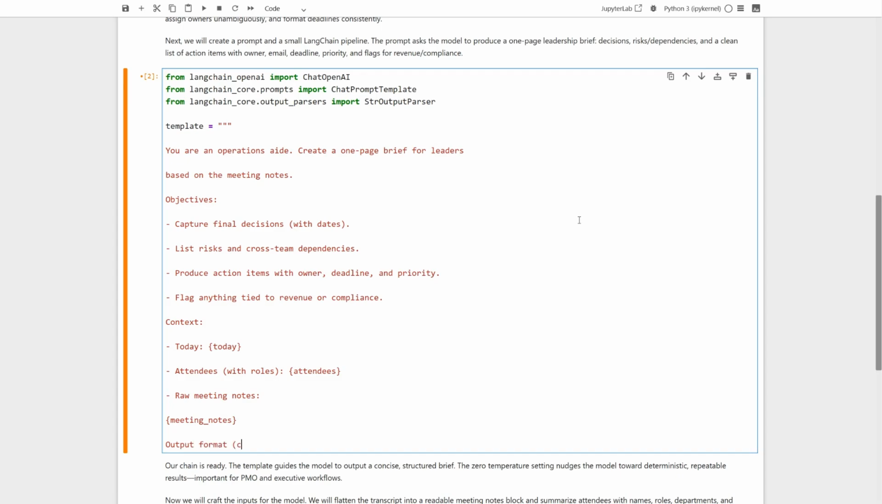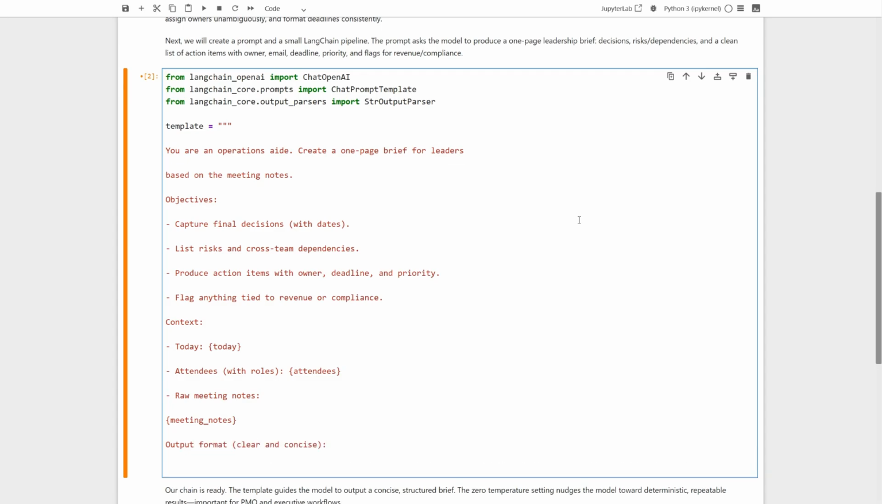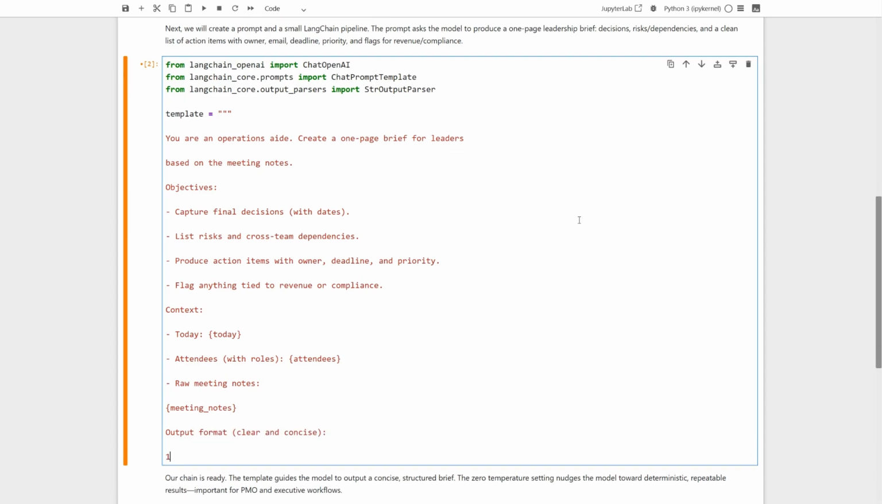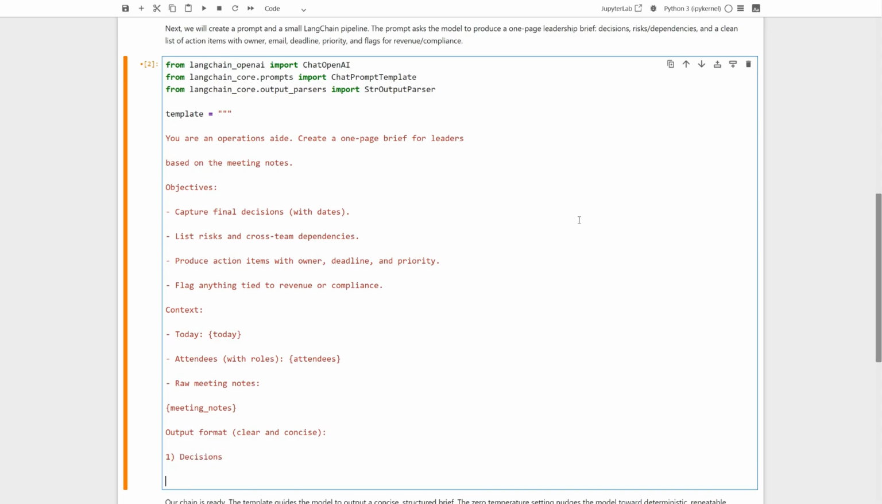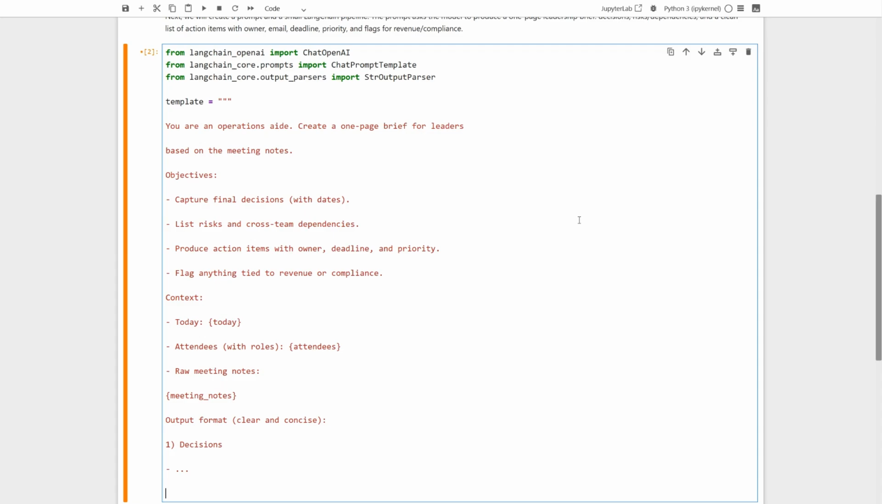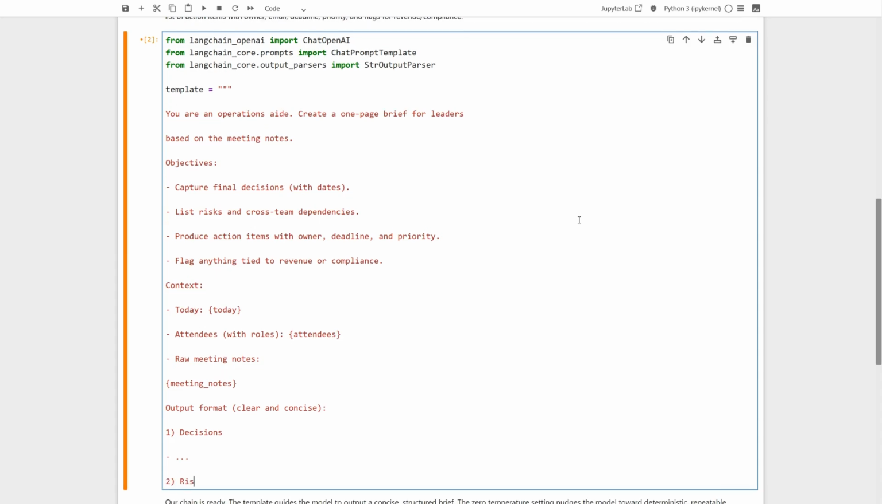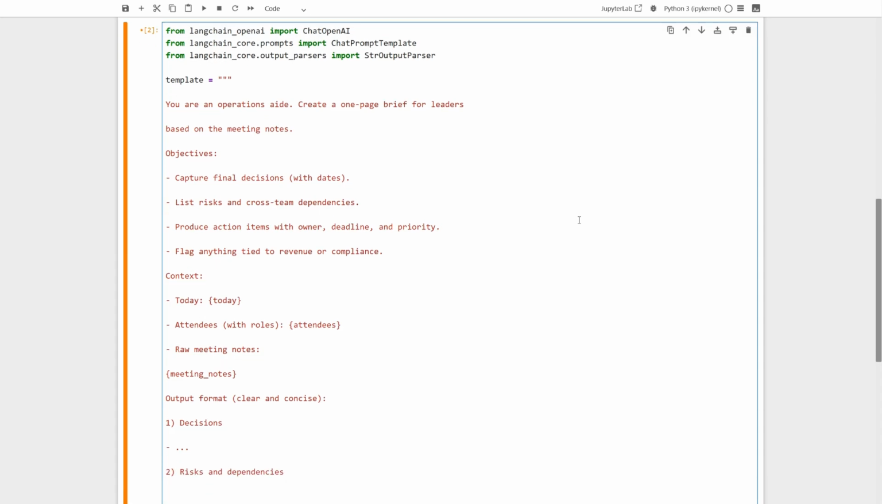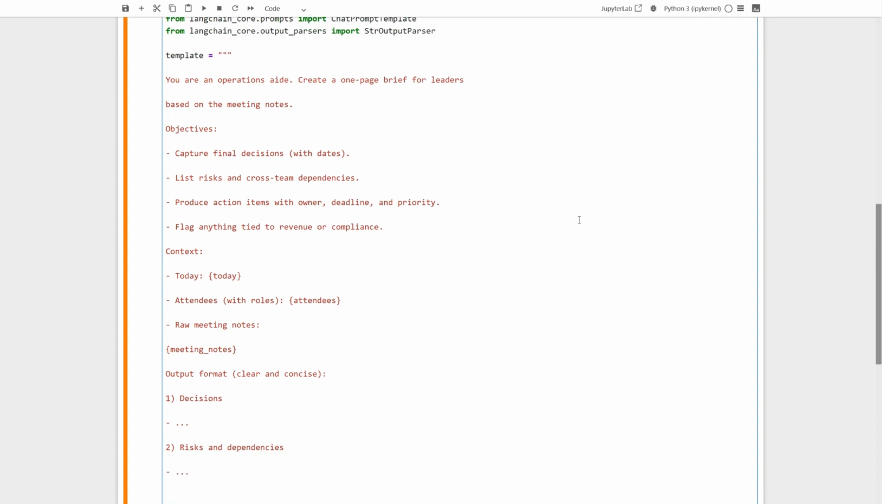Now we define the exact output format: clear, concise, and easy to scan. First section: decisions. What was agreed? By whom? And when? A simple bullet placeholder signals we want tight, to-the-point entries. Second section: risks and dependencies. Surface anything that could slip the plan. Again, concise bullets keep it readable.